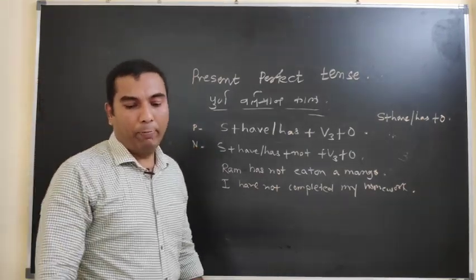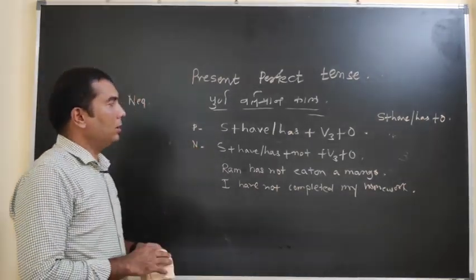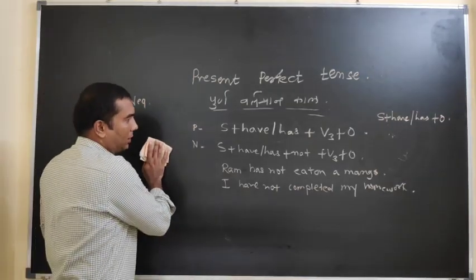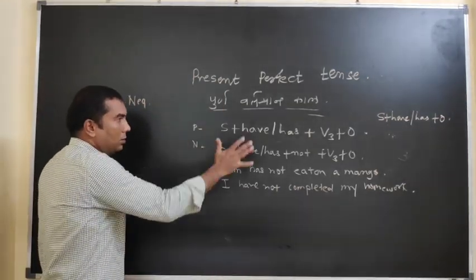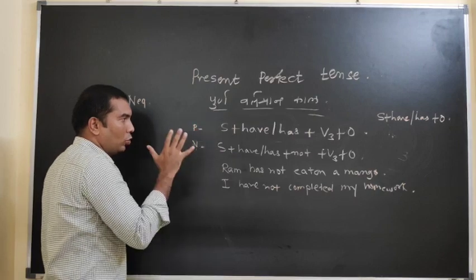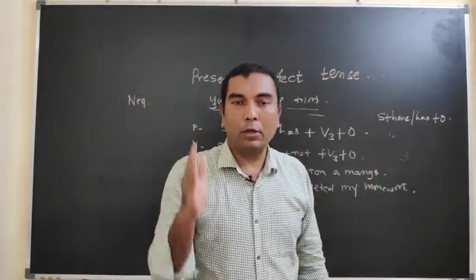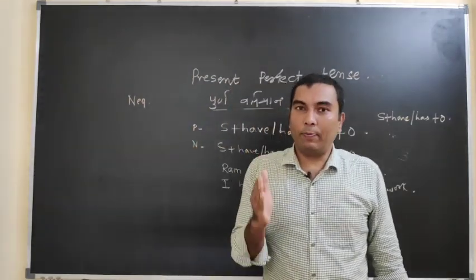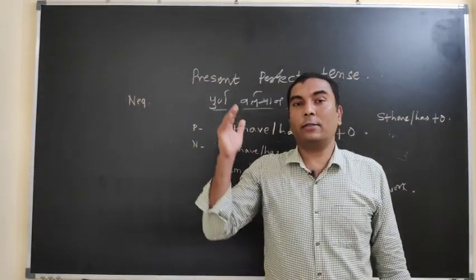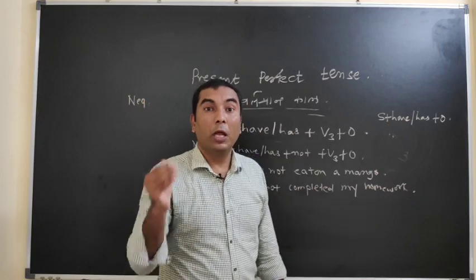Remember, I think with these two formulas you can understand what is meant by present perfect tense, and what is the use of present perfect tense in a positive sentence as well as in a negative sentence.